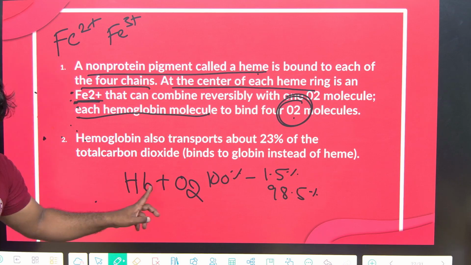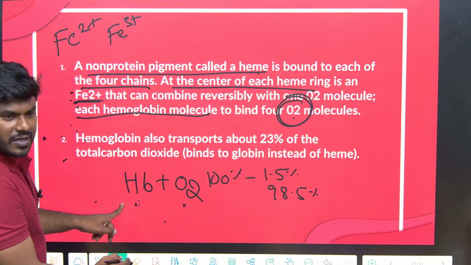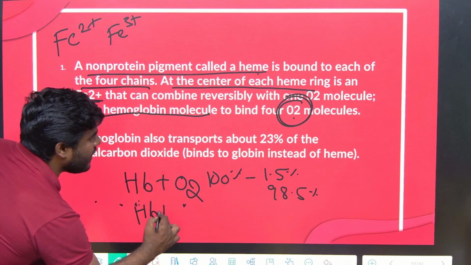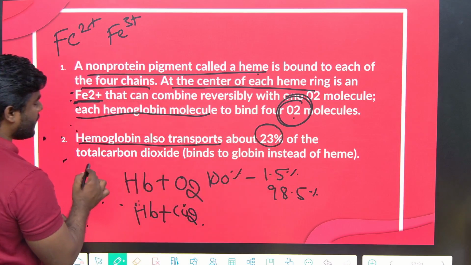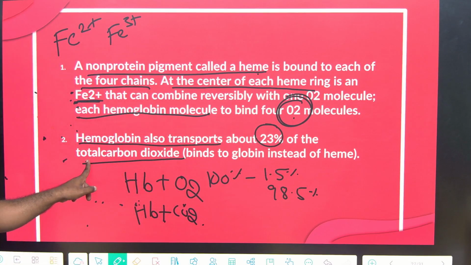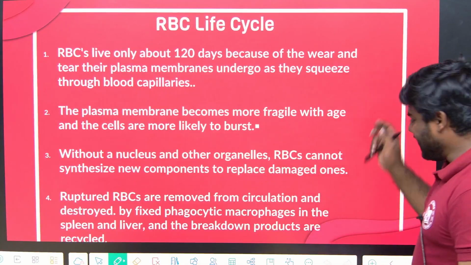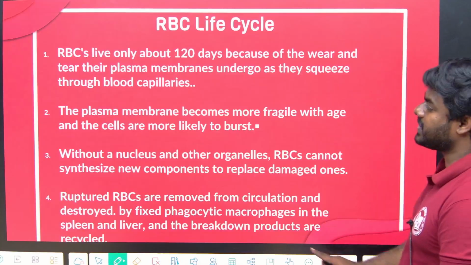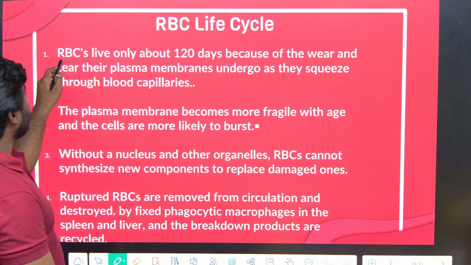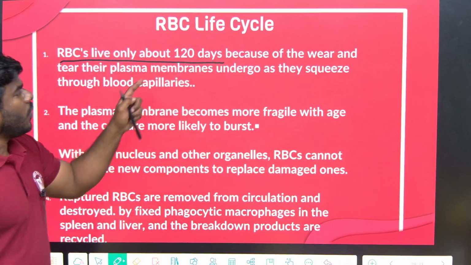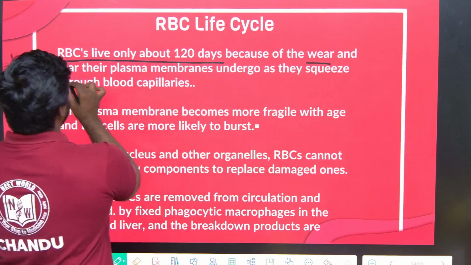Correct na? So hemoglobin not only transports oxygen but also transports carbon dioxide. You read na? Hemoglobin also combines carbon dioxide. So hemoglobin also transports about 23% of total carbon dioxide. Okay, total CO2. Don't confuse over there. So now let's understand the physiology of the RBC. Now again in the matching questions we can get: RBC lives only how many days? 120 days.